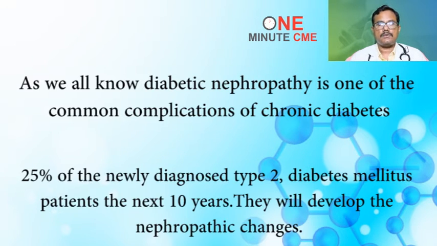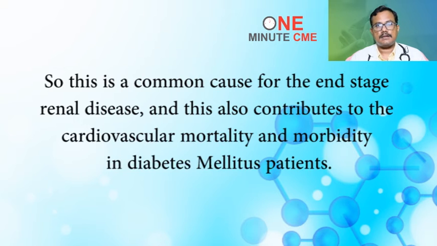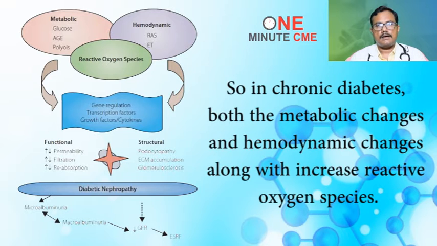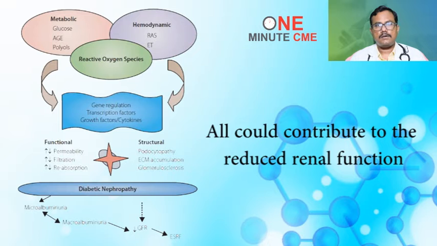25% of the newly diagnosed type 2 diabetes mellitus patients, over the next 10 years, will develop nephropathic changes. So this is a common cause for end-stage renal disease, and this also contributes to cardiovascular mortality and morbidity in diabetes mellitus patients. In chronic diabetes, both the metabolic changes and hemodynamic changes, along with increased reactive oxygen species, could all contribute to reduced renal function.